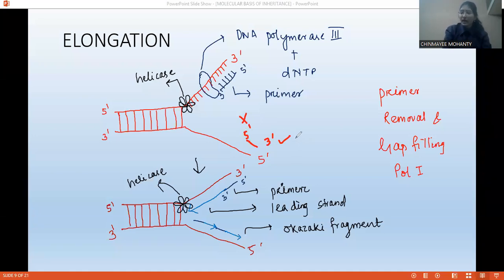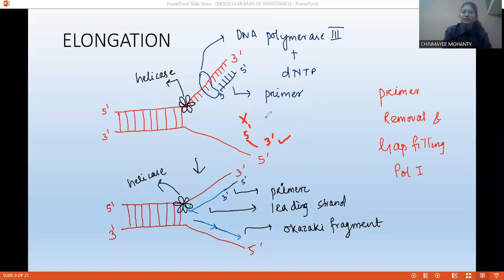Okay. So as a result, we are going to face a little bit of difficulty while elongating this strand, while replicating this strand. In this strand, there is no issue. But in this strand, we are going to face a little bit of difficulty. So we have to wait for a certain time.